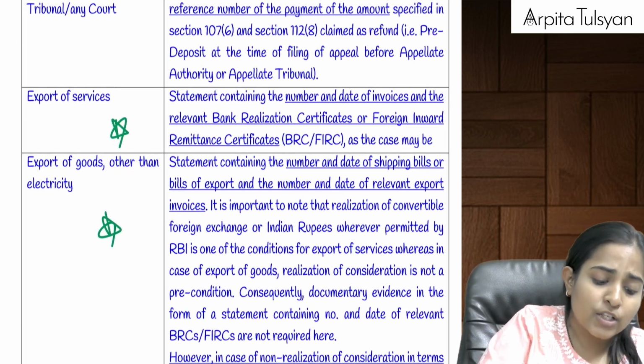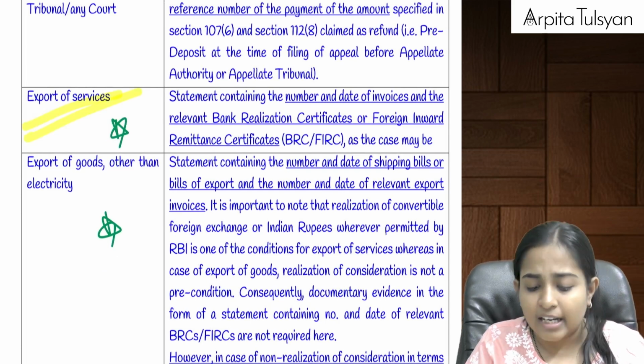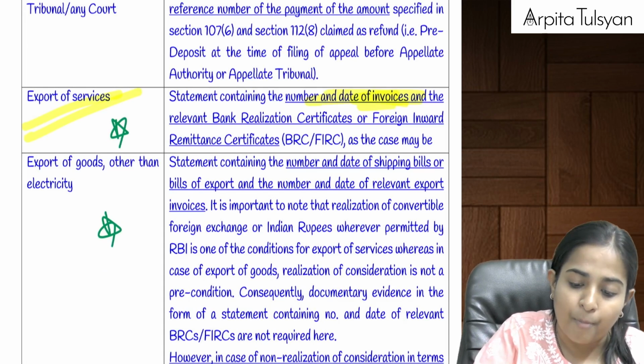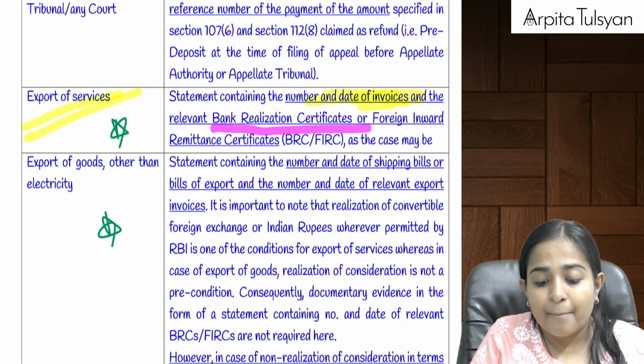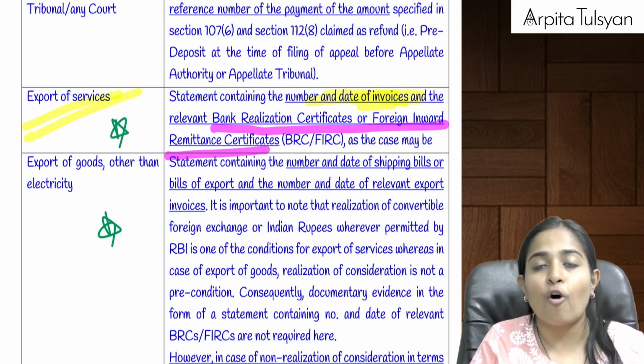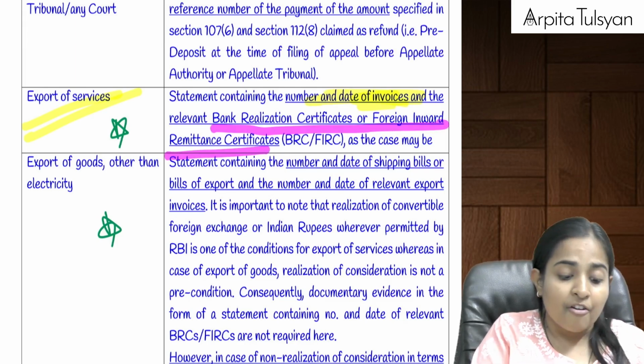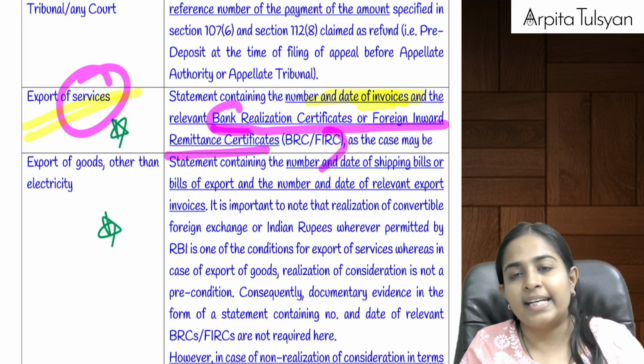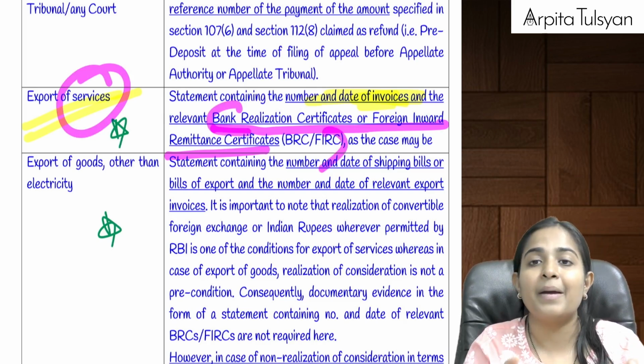Now, in case of export of services, they are telling that again, invoice number, date of the invoice, and, important point, the relevant bank realization certificate or foreign inward remittances certificate. Why is this extra required to be given here? Because you already know that in case of export of services, receiving the payment is very crucial.